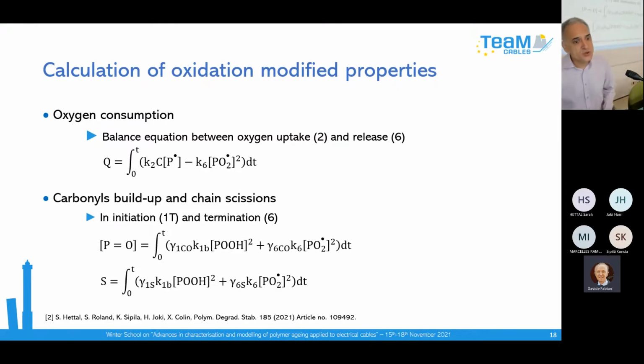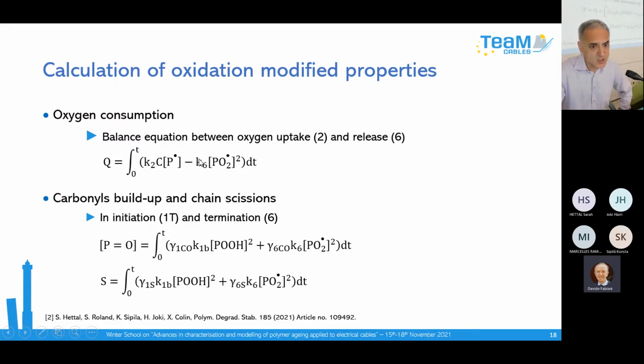With these different solutions, you can calculate very important chemical properties, which can be checked experimentally. So you can calculate the oxygen uptake, the oxygen consumption. In fact, you make just a difference between the oxygen which is added to the alkyl radical, and the oxygen which is released in the termination of peroxy radicals, so you have directly this balance equation.